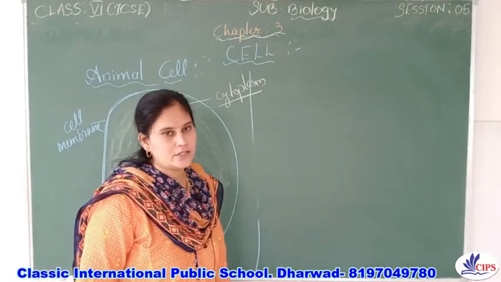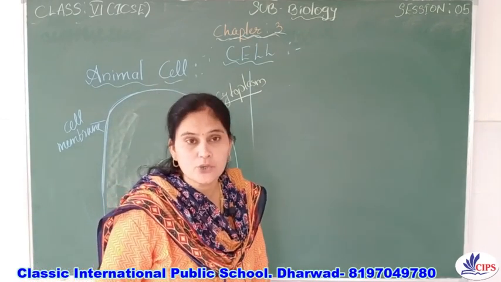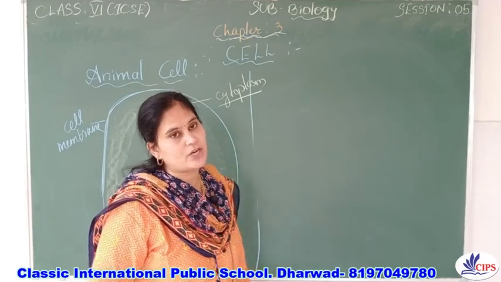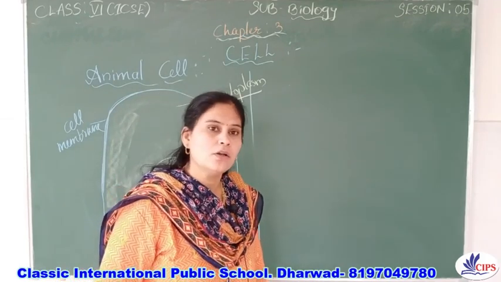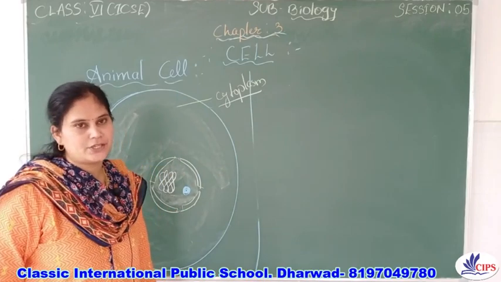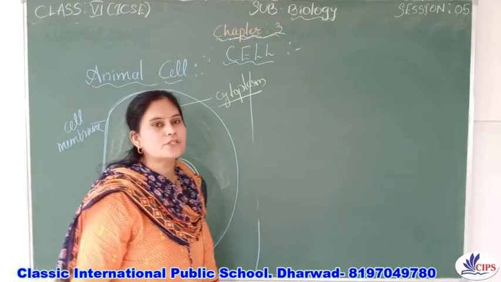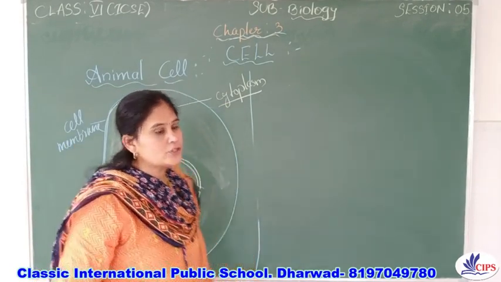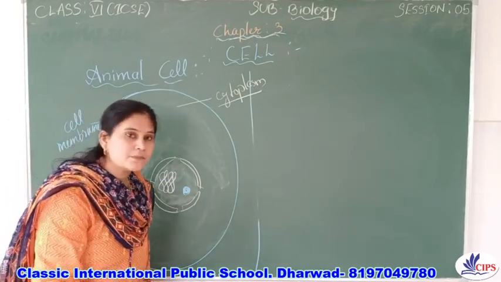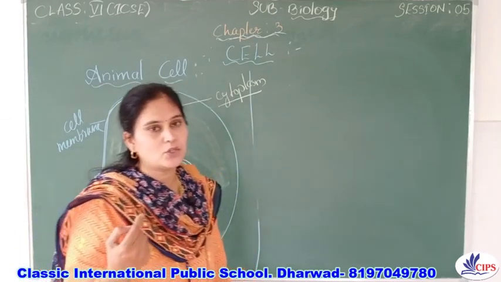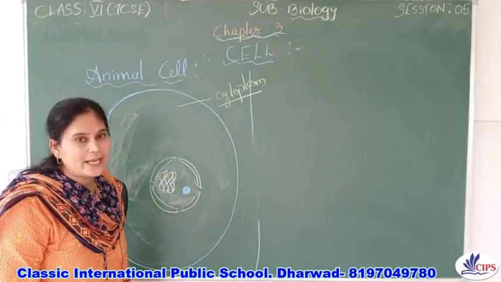Besides the cell organelles, the cytoplasm also contains some inclusions, right? The non-living substances which are called cell inclusions, like starch droplets or fat droplets, right? So this is the composition of the cytoplasm, and the cytoplasm gives the physical basis of life, because all the cell organelles are present in the cytoplasm, and cell organelles are responsible for carrying out many metabolic processes, hence it is the base for the physical life.